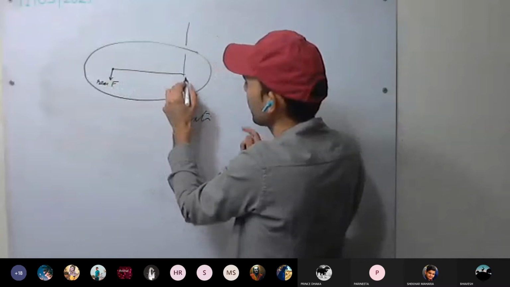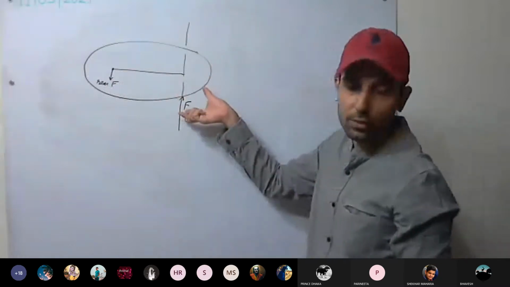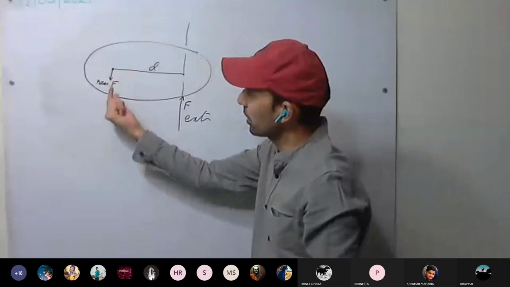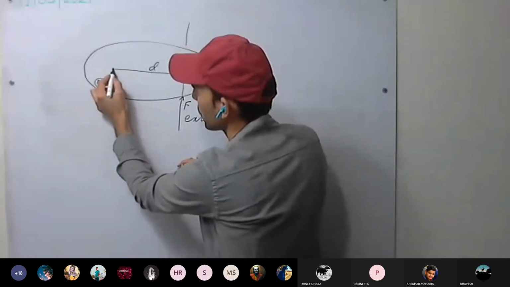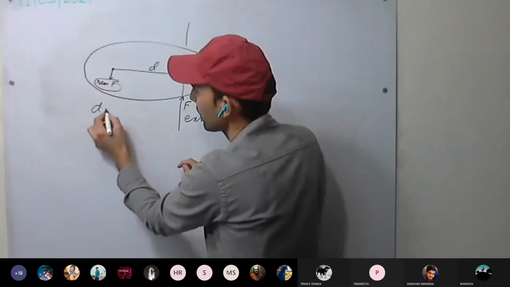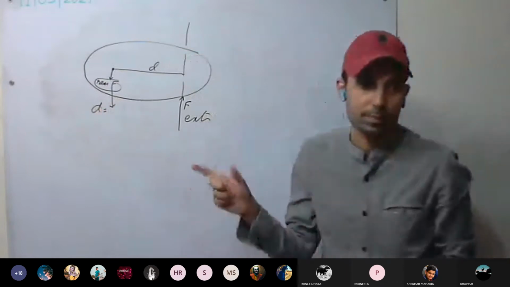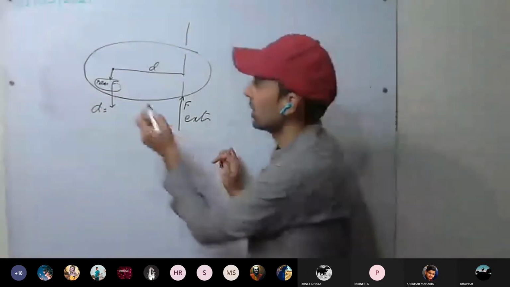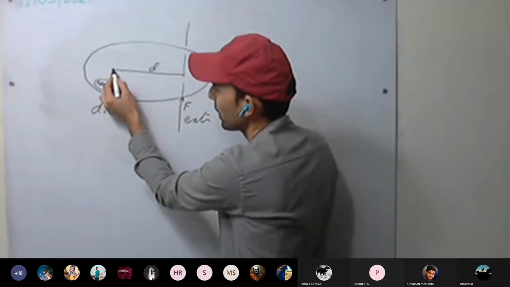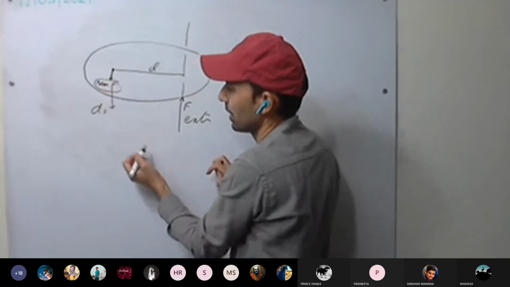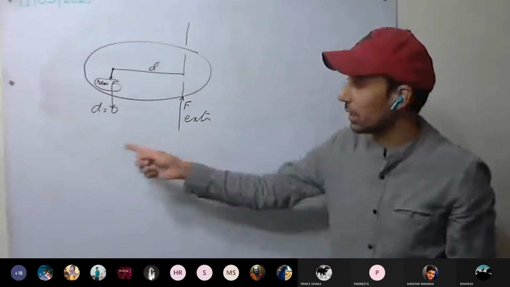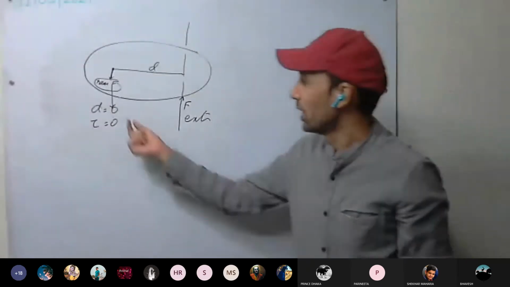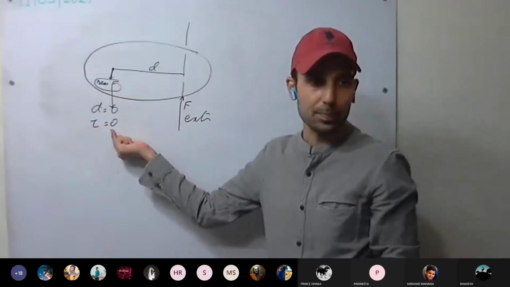What is the turning effect? Because of the external force, there will be some value, F into D. What will be the turning effect because of this reaction force? What is the distance here for the reaction force? The perpendicular distance between the line of action and the point is 0. The reaction force is at the pivot point only. So the turning effect is 0, since the distance is 0.